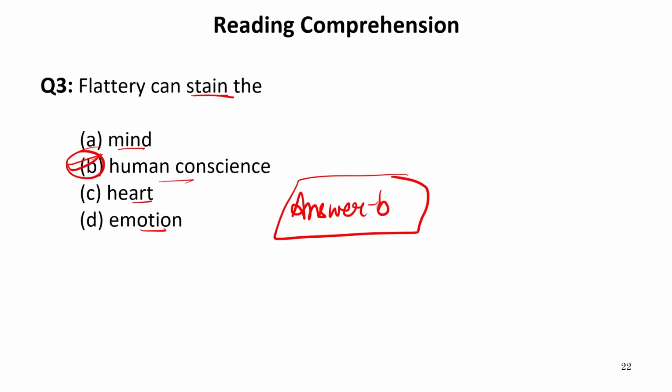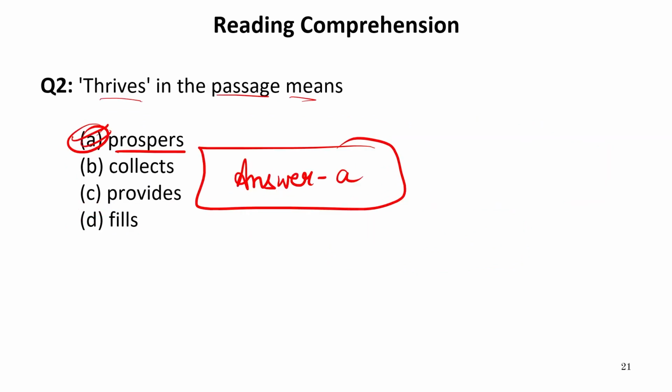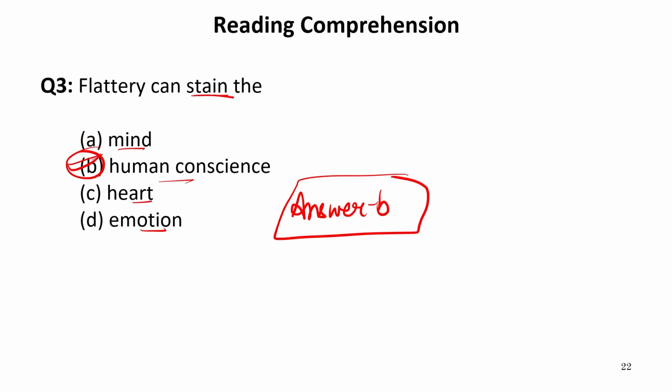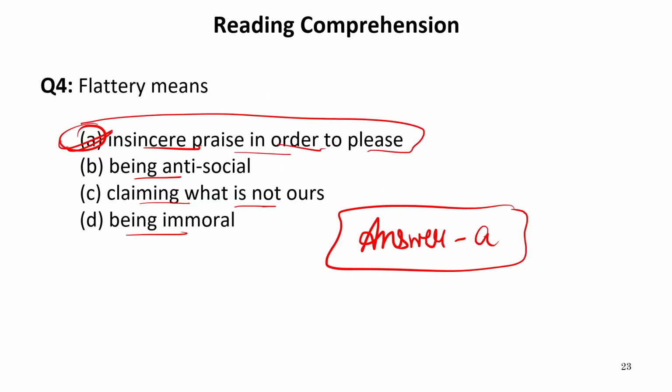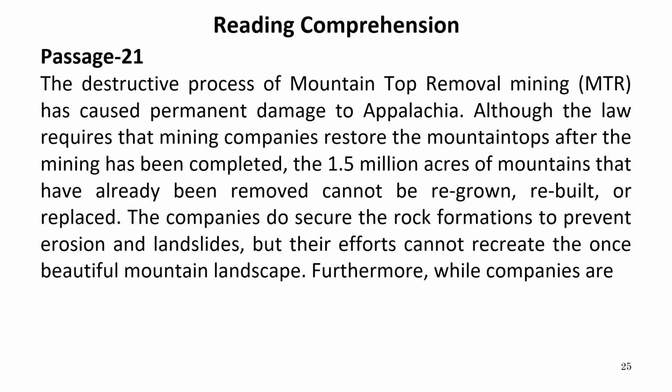So answers of the questions of this passage are: it gives us false ideas about ourselves. The answer of the second question is prospers. Third is human conscience. Fourth is insincere praise in order to please. And the last one is, it conquers the man with a weak will. I hope your answers matched with mine. Now let us move to the next one.